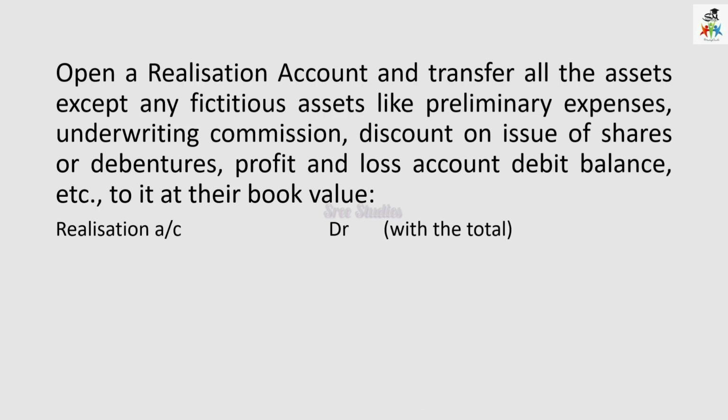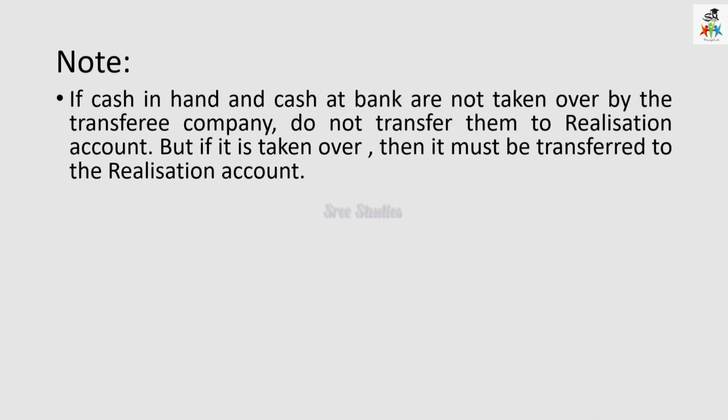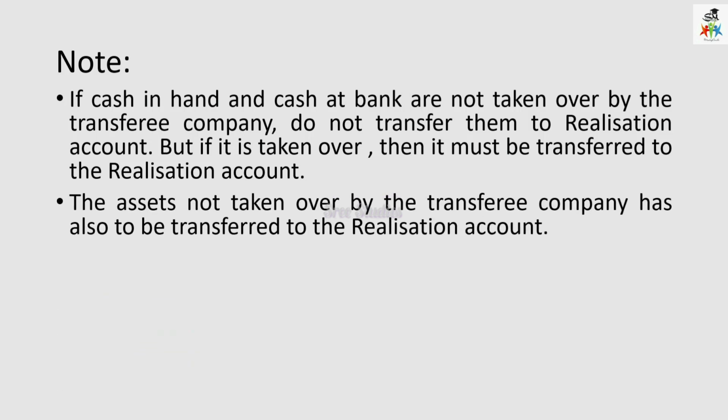So what is the entry? Realization account debit to sundry assets account. If possible and given in the balance sheet, individual asset means we have to take only the individual names. And here you have to note that the cash in hand and cash at bank in the balance sheet, if not taken over by the transferee company, then do not transfer the same to the realization account. If it is taken over, then it must be transferred to realization account only.